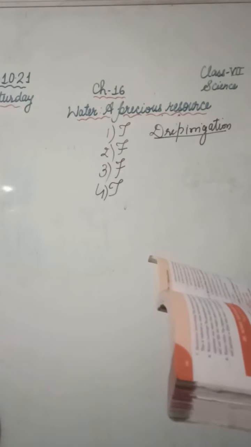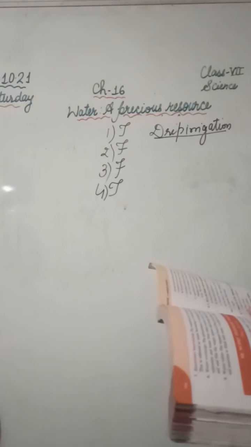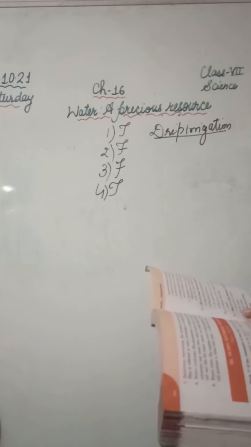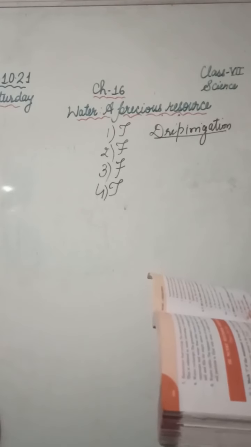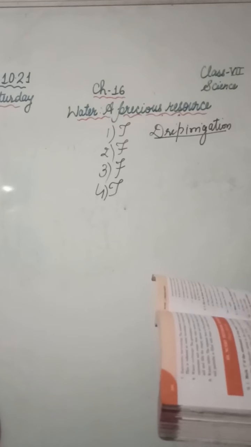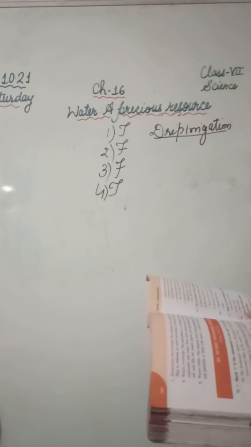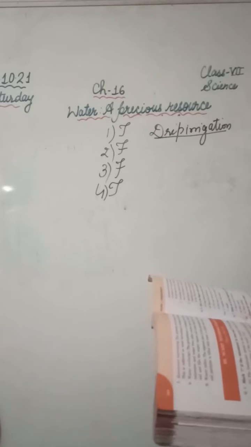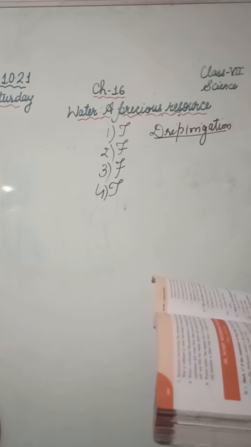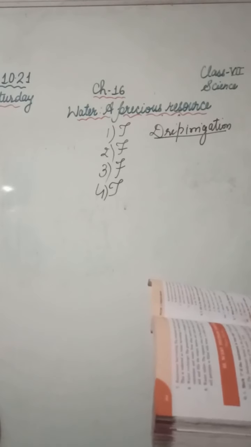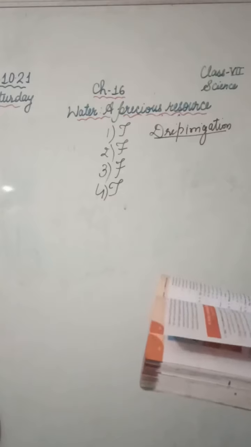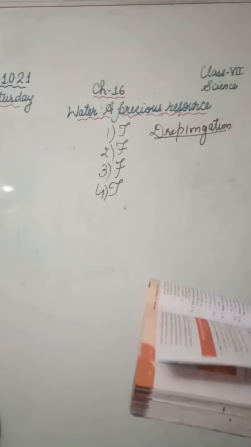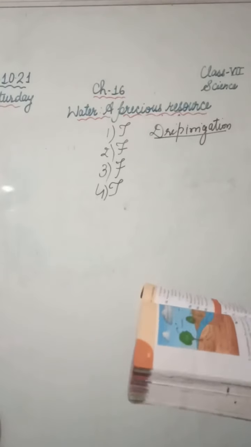Now fill in the blanks. People obtain groundwater through dash and dash. Through tube wells, hand pumps, wells. Three forms of water are dash, dash and dash. What are the three forms of water? Solid, liquid and gas on the earth. The water bearing layer of the earth is called aquifer. The layer that bears water, we call it aquifer. The process of water seepage into the ground is called infiltration.